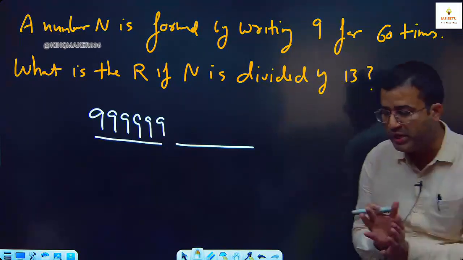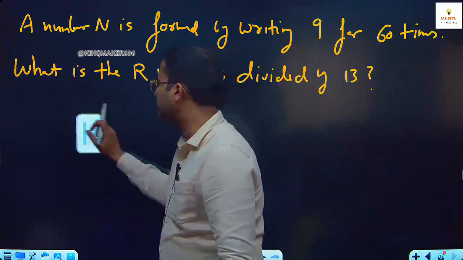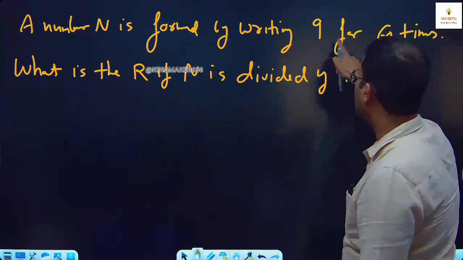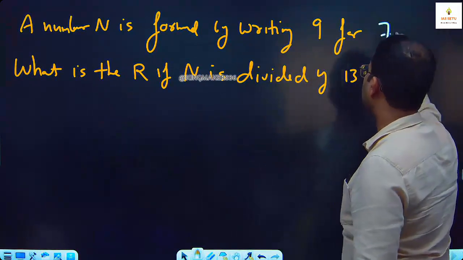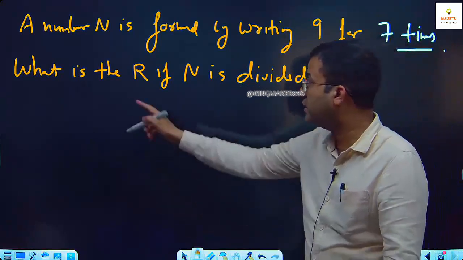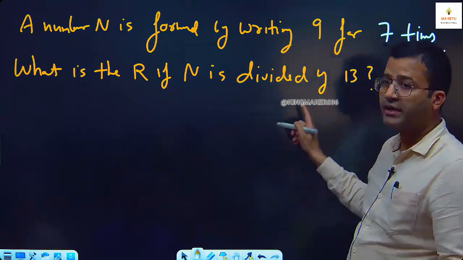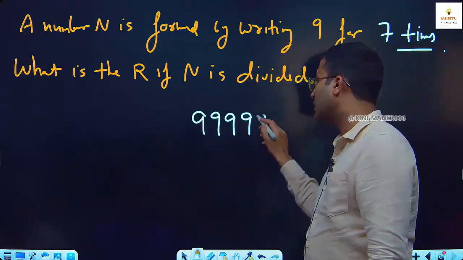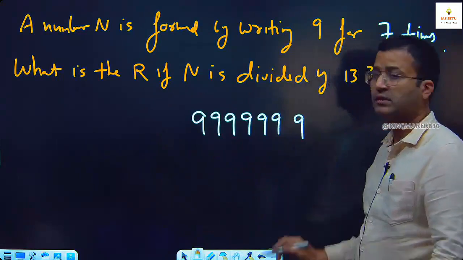But now be careful. If I change this question, a number n is formed by writing 9 for 7 times. What is the remainder if n is divided by 13? 9, 9, 9, 9, 9, 9, 9.